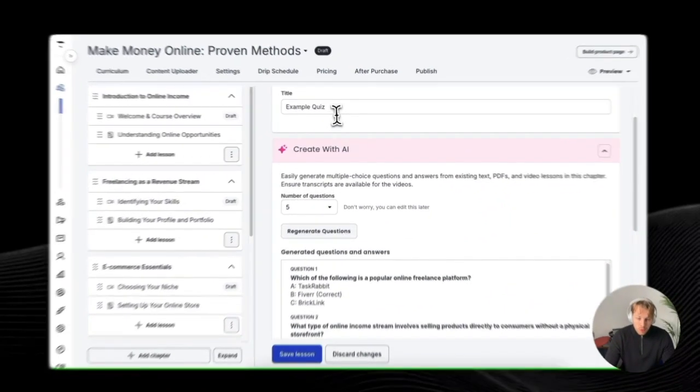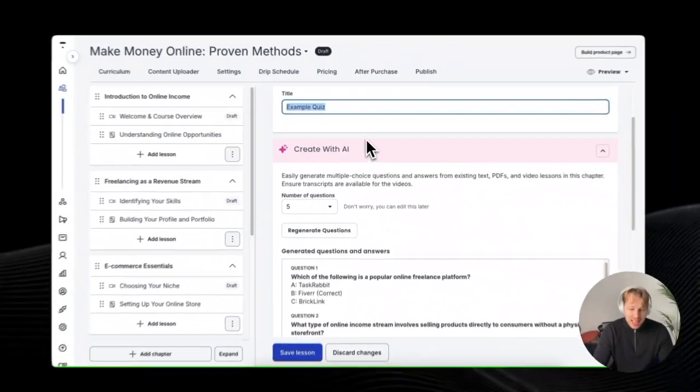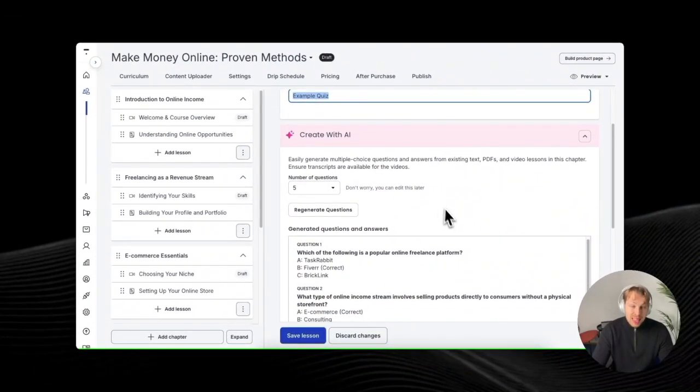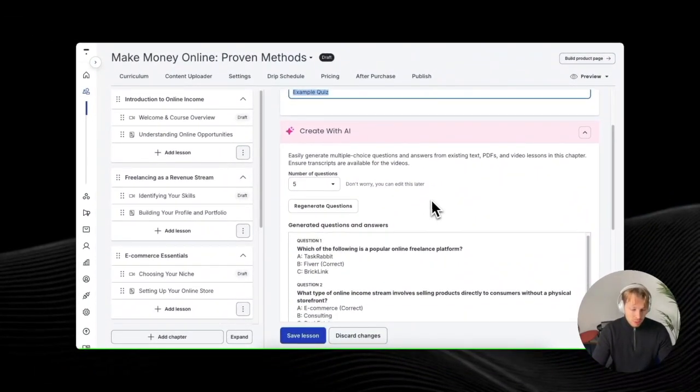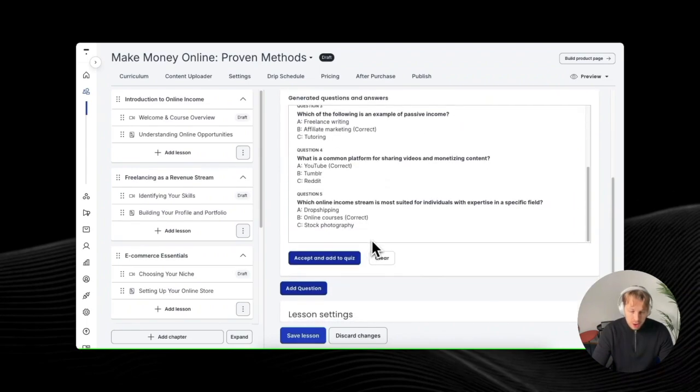So I actually got a bit worried because my title is just "example quiz." If I create that with AI, that would probably be completely random, but the AI actually knows that this is an online money-making course. So it created these questions for me. Which of the following is a popular online freelance platform? TaskRabbit, Fiverr, Bricklink, and you have all these other questions.